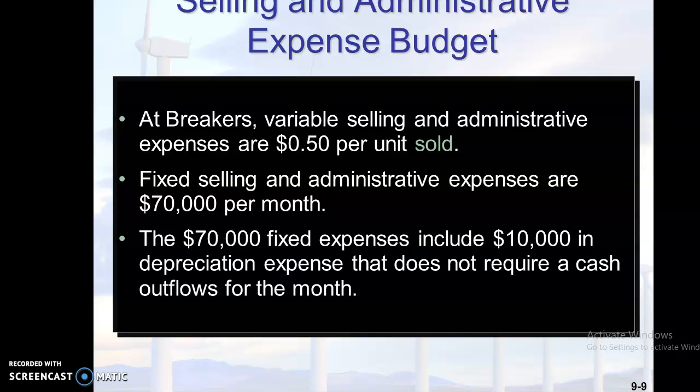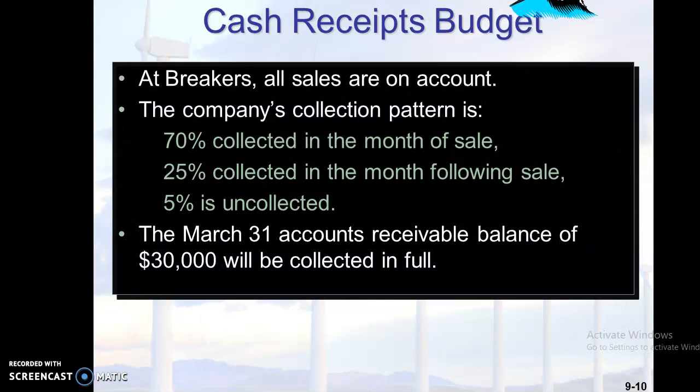A lot of selling expense will be incurred for selling the products, and a lot of admin expense will be incurred for running the business. So all these will be taken together, and there will be an estimation on that, and they will prepare a budget which is known as the selling and admin expense budget.